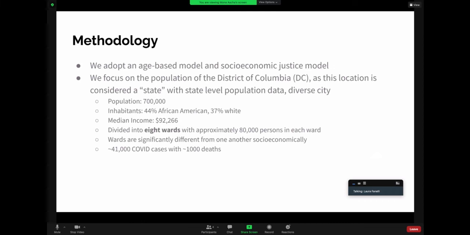We focused on an age-based model for the population group 65 and older, as well as a socioeconomic justice model to address the inequality between the wards. Our demographic area is Washington, D.C., with a population of 700,000, split relatively evenly between African American and white races. The median income is $92,000. D.C. is divided into 8 wards with evenly distributed populations per ward. There is significant disparity between the wards socioeconomically. Overall, DC has reported 41,000 positive COVID cases with 1,000 deaths. Next chart.